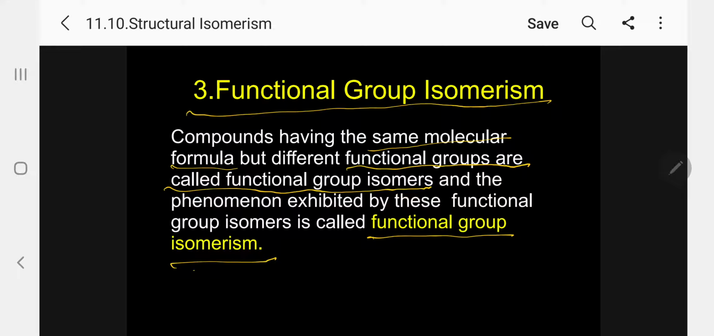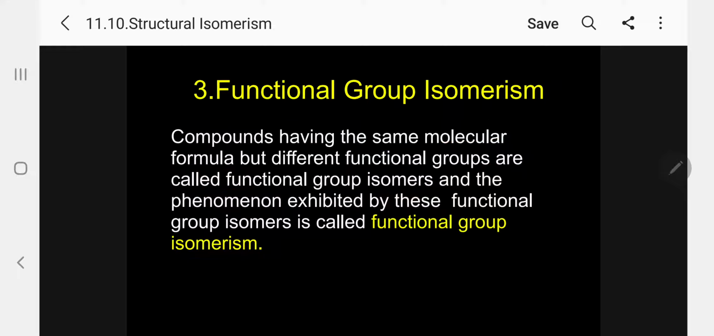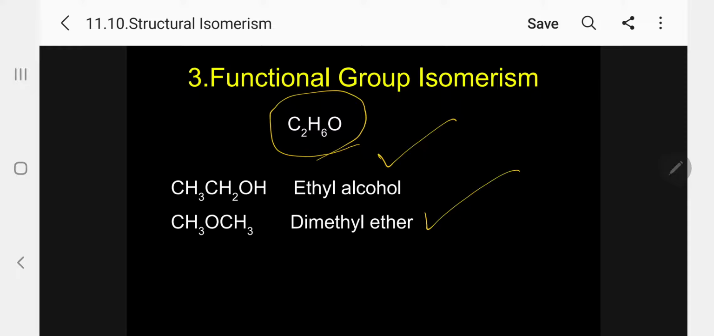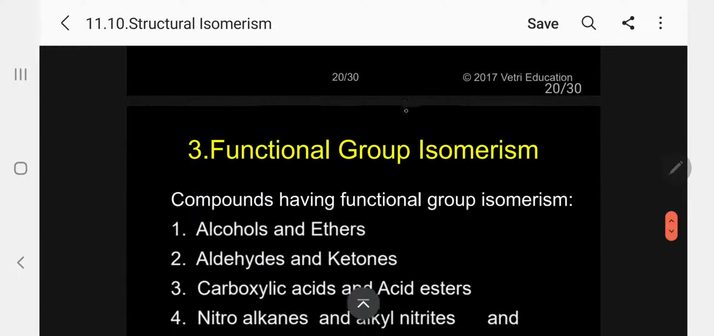I gave the first example itself when defining isomerism. Kindly follow. I can give you that example again. Ethyl alcohol and dimethyl ether have the same molecular formula C2H6O, but the functional group here is the alcohol group, and here it is the ether group. This is the example I gave for defining isomerism: compounds having the same molecular formula but different physical and chemical properties are called isomers, and the phenomenon exhibited by these isomers is called isomerism. So here this is functional group isomerism.